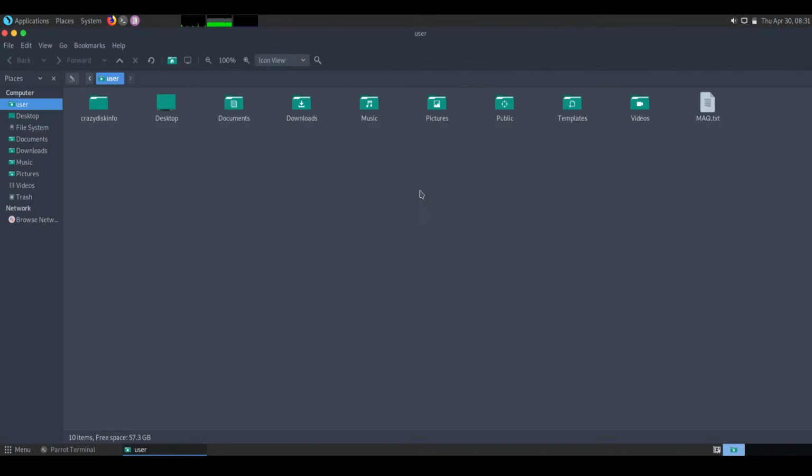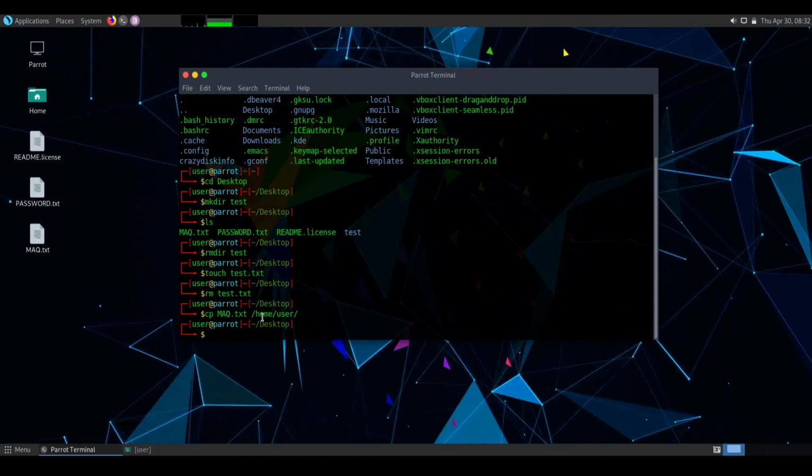As you can see, mac.txt is here. It is the file which we copied using the command cp.